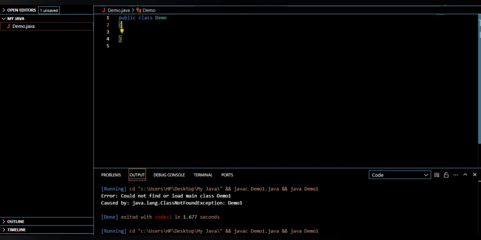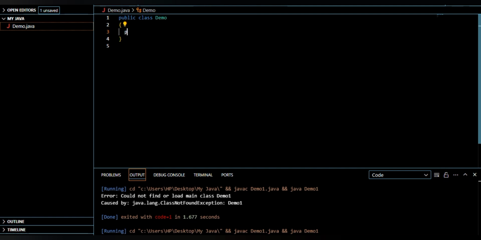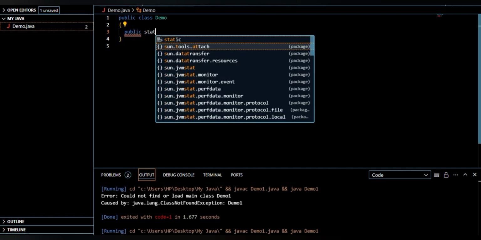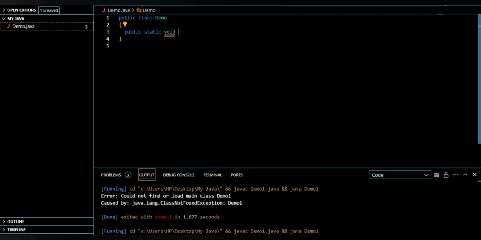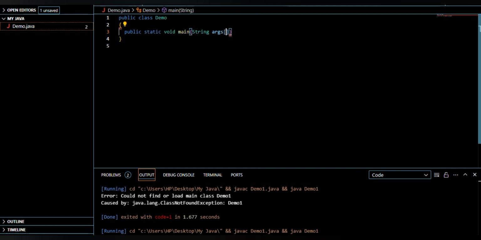Generally all the time the file name is equal to the class name. By default it comes. So as per our syntax, I write here public class demo, curly brace, then public static void main string args. You learn this statement: public space static space void space main, opening parenthesis. Inside that I will write String args, uppercase S. We don't say capital and small, we say uppercase for capital and lowercase for small. Then give the square brackets, enter, open the curly braces, enter.